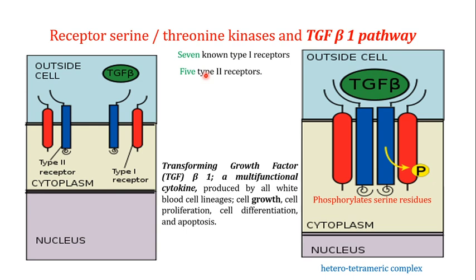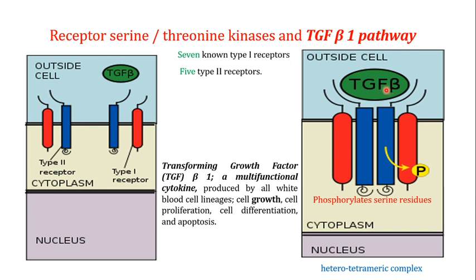Now, what happens is when these receptors are not involved in the signaling pathway, they are away from each other. If there is no signal for the initiation of the pathway, the type 1 and the type 2 receptors are away from each other. When a signal comes, for example in the form of TGF beta, the transforming growth factor beta, it interacts with the type 2 receptor.